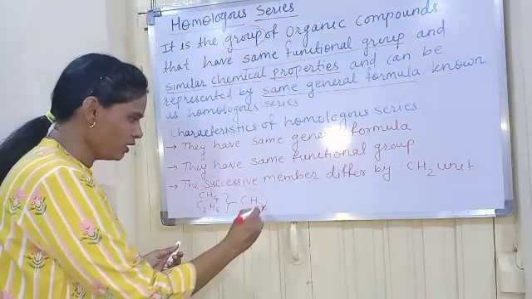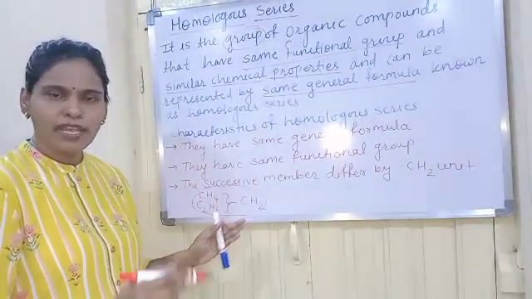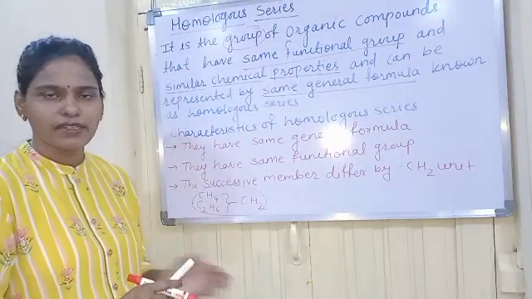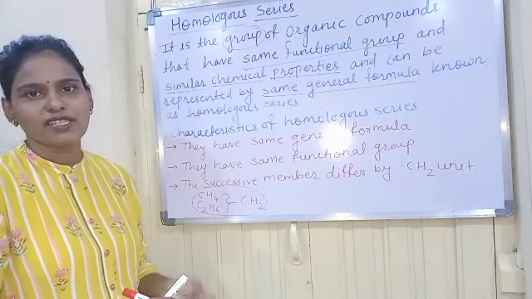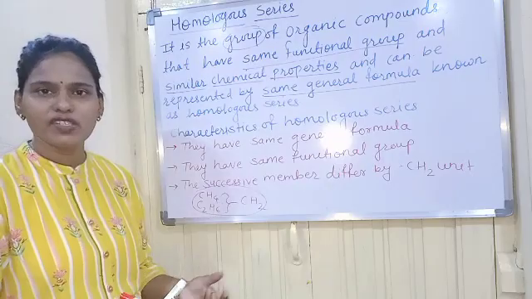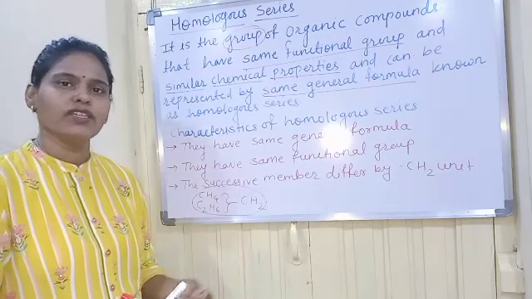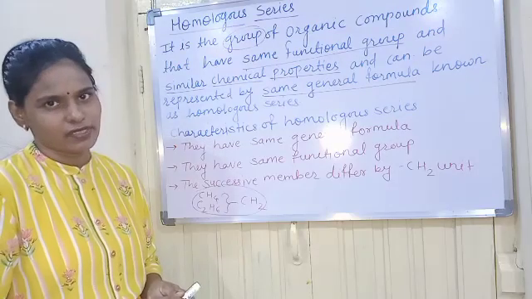Here the difference between methane and ethane is CH2. And one more characteristic: though the chemical properties are the same, physical properties such as melting point, boiling point and density show gradual variation due to the increase in the molecular mass. Understood?